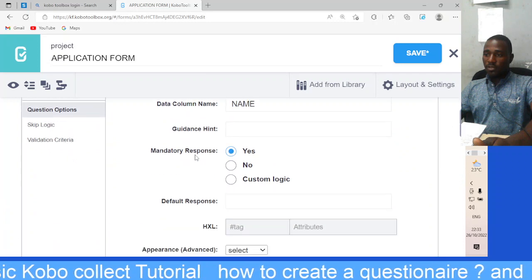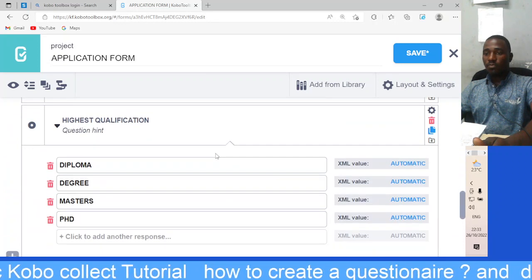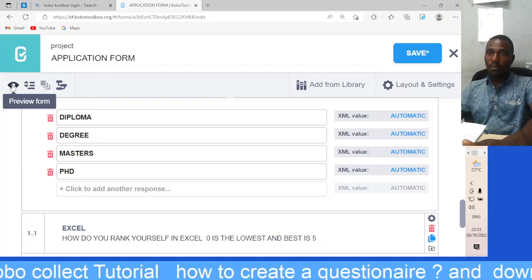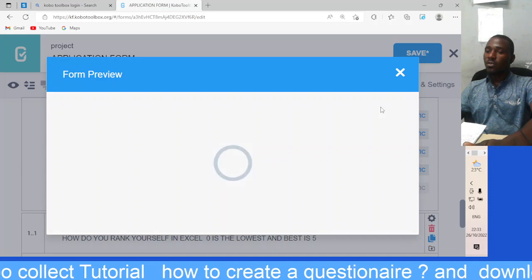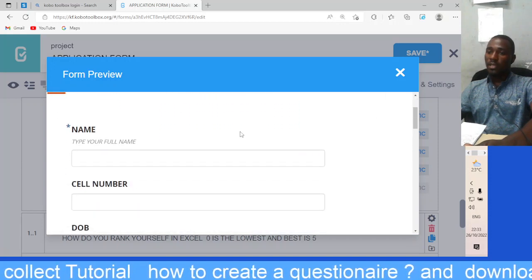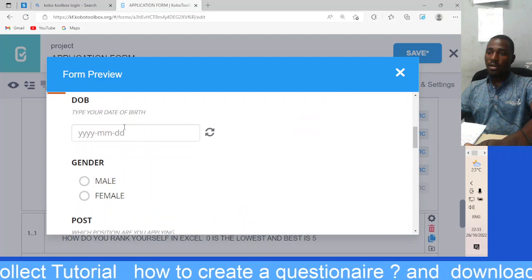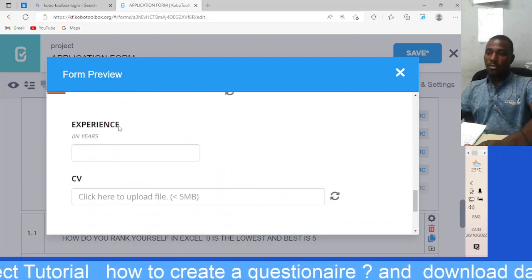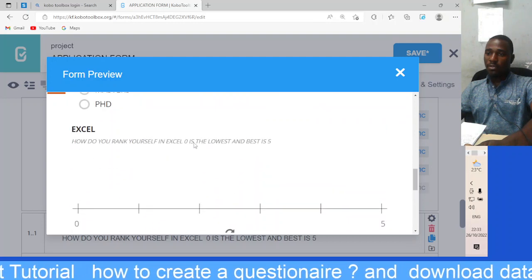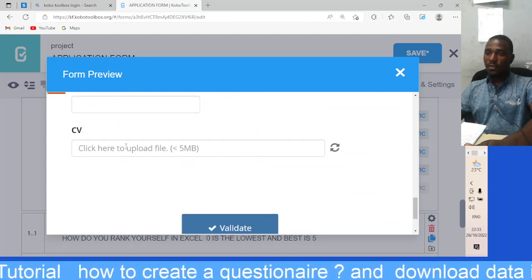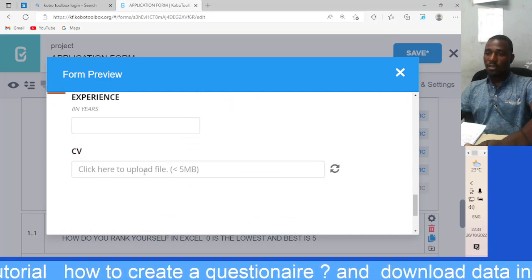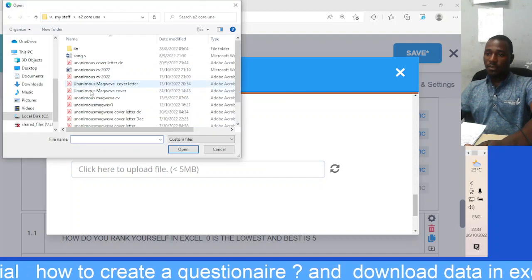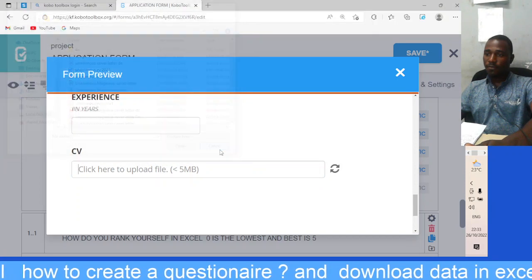So after this, make sure you come here and select preview form. We want to view how it looks. The name, cell number, date of birth. How would you rank yourself in Excel from 0 up to 5? Experience, you can type in. A CV, you can attach a CV. You can upload a PDF.